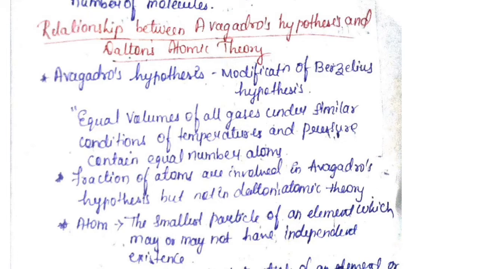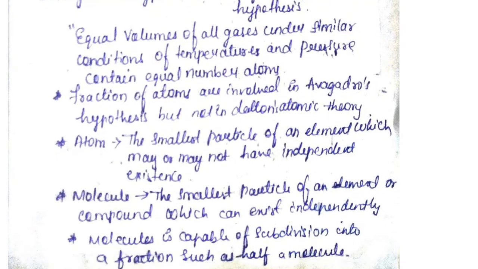As per Dalton's atomic theory, a half atom of an element cannot exist. So how can the Berzelius hypothesis be successful when he says that fractions of atoms are involved in a chemical reaction? As a result of Avogadro's hypothesis, we concluded that a molecule is capable of further subdivision into fractions, like half of a molecule.